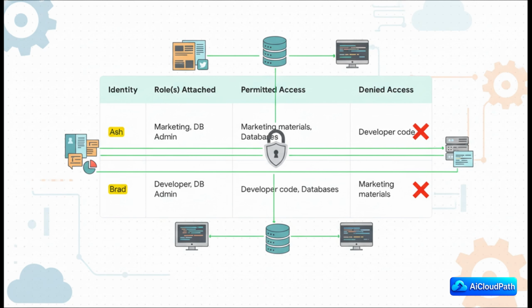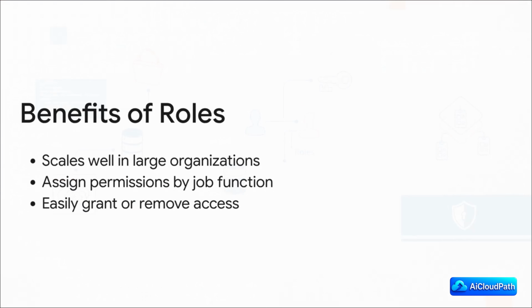Brad, on the other hand, has the developer and database admin roles, so he gets access to the developer code and the databases. But here's the crucial part. Ash can't see the code, and Brad can't see the marketing stuff. Their access is neatly contained by their job functions. The benefits of doing it this way are just massive. This is how you manage access in a large, growing company without losing your mind.